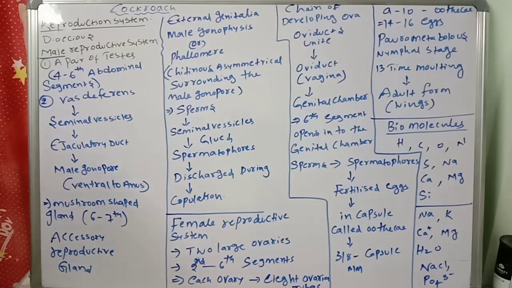So we have to understand the chemical composition of living organisms. For example, take a living tissue or a piece of liver and grind it in trichloroacetic acid using a mortar and pestle.